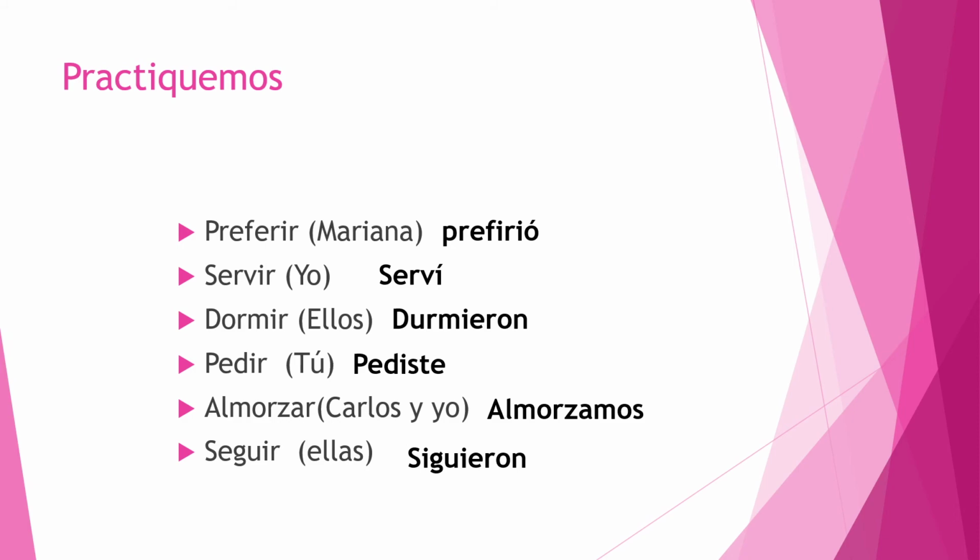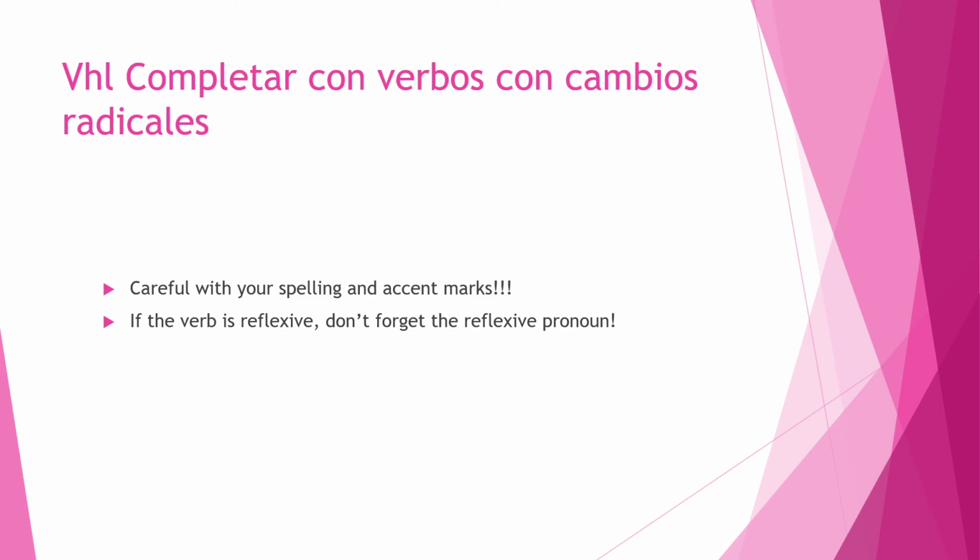Don't forget all the other preterites that we've talked about, but you're going to practice stem changers today. There's a VHL exercise called completar, and it works with your stem changing verbs in the preterite. Anytime you're on VHL, be careful with your spelling, your accent marks. VHL makes your accent marks really easy to use. At the top of every section, it gives you a little bar where it shows you the letters with accents. Just click on those anytime you get to it. Okay? Don't forget, if your verb is reflexive, you still need to use the reflexive pronouns there. And then you conjugate your verb as you normally would.